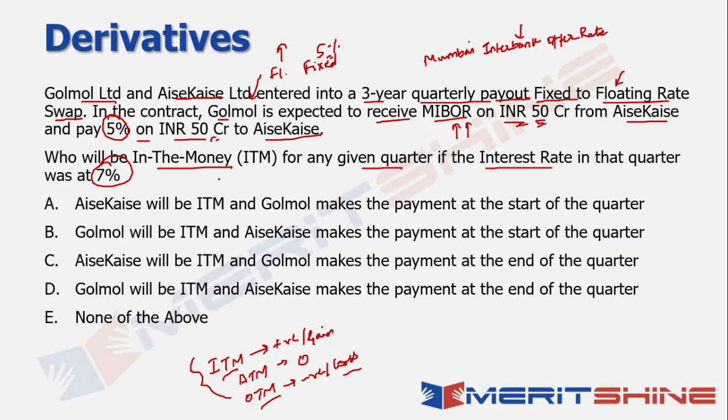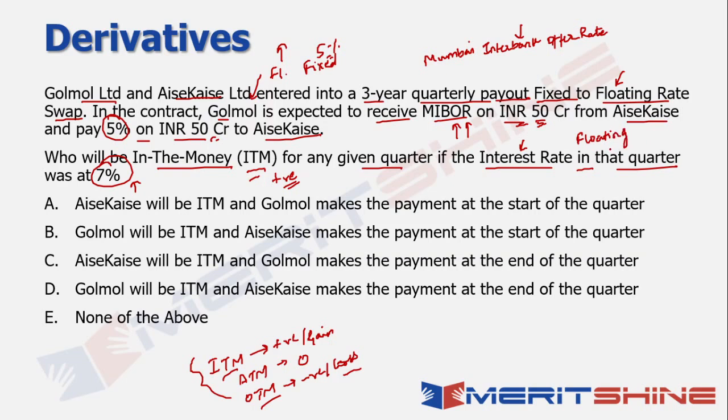So what is it saying? It's saying in the money, which means when will there be a positive outcome. First of all, in the given quarter, it's talking about an interest rate of 7%. When it is talking about the interest rate in that quarter, it's understood that it's talking about the floating rate only, because the fixed rate is already fixed at 5%.